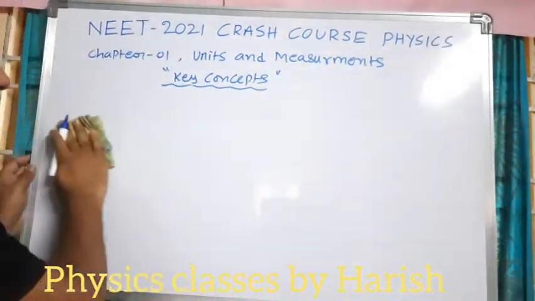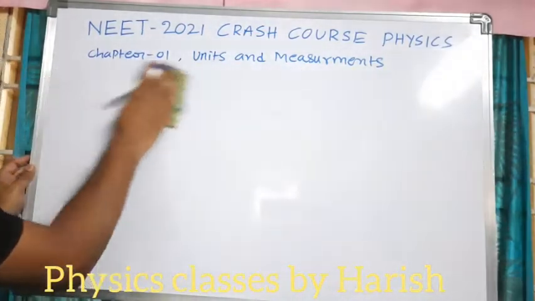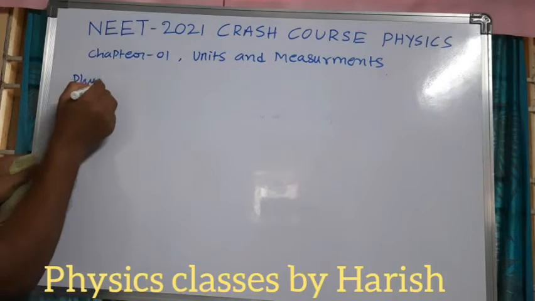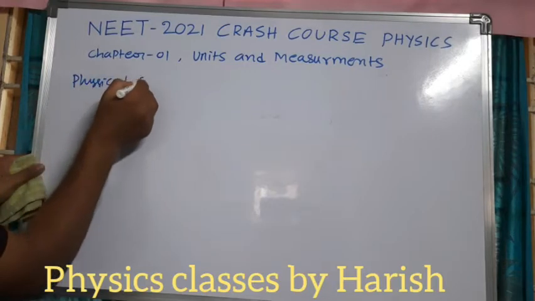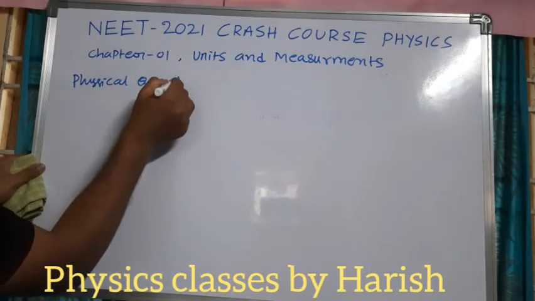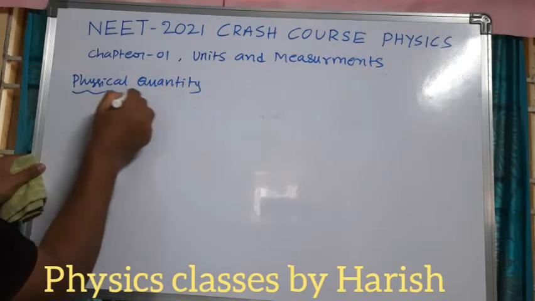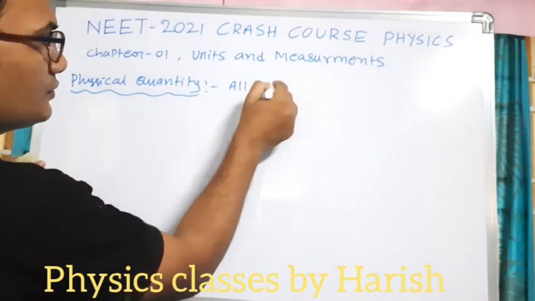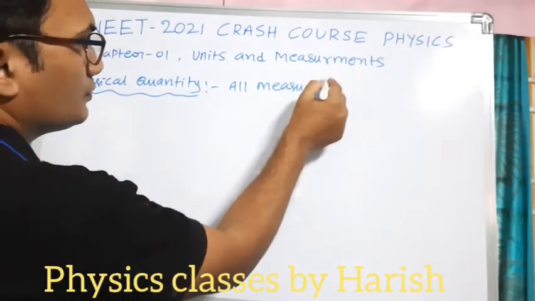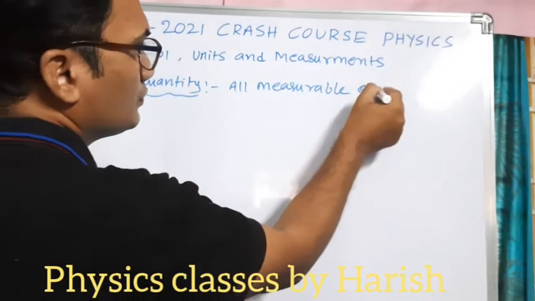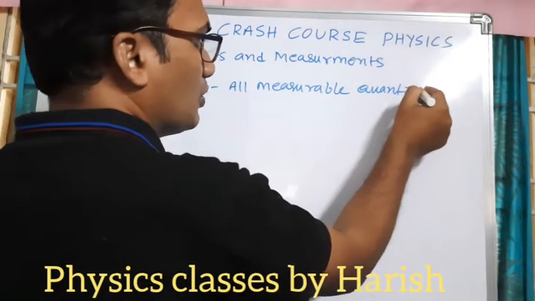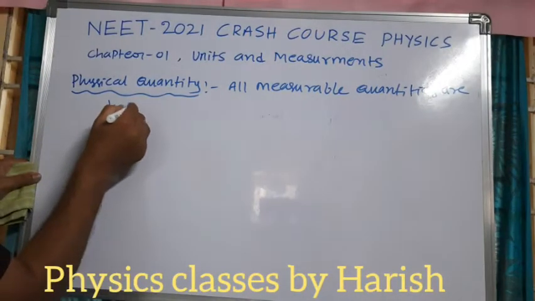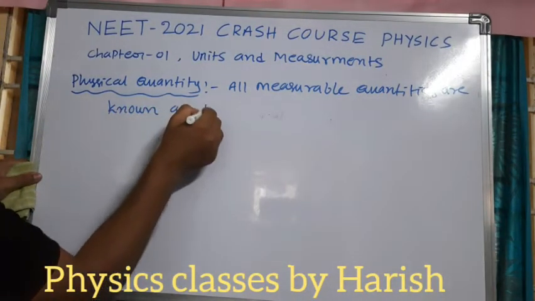Before that, physical quantity. First of all, what is a physical quantity? Physical quantity is nothing but all measurable quantities. Quantities are known as physical quantities.